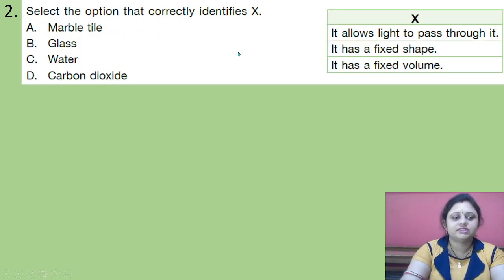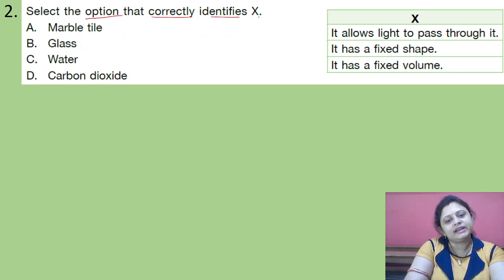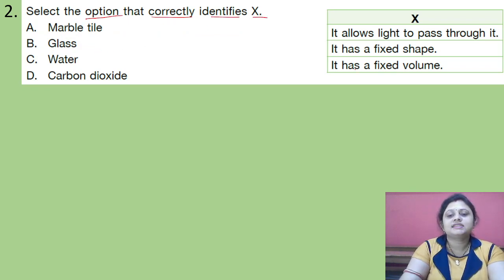Coming to the next question: select the option that correctly identifies X. X allows light to pass through it, has a fixed shape, and has a fixed volume. Options are A, marble tile; B, glass; C, water; D, carbon dioxide.